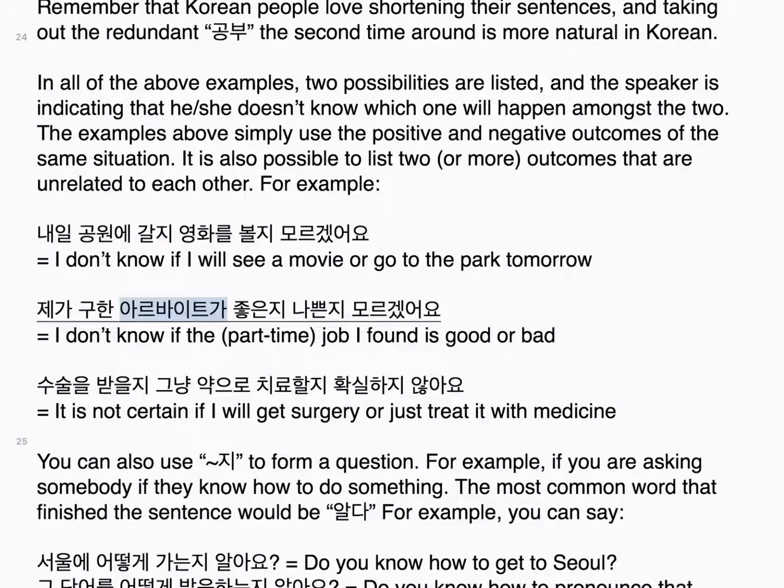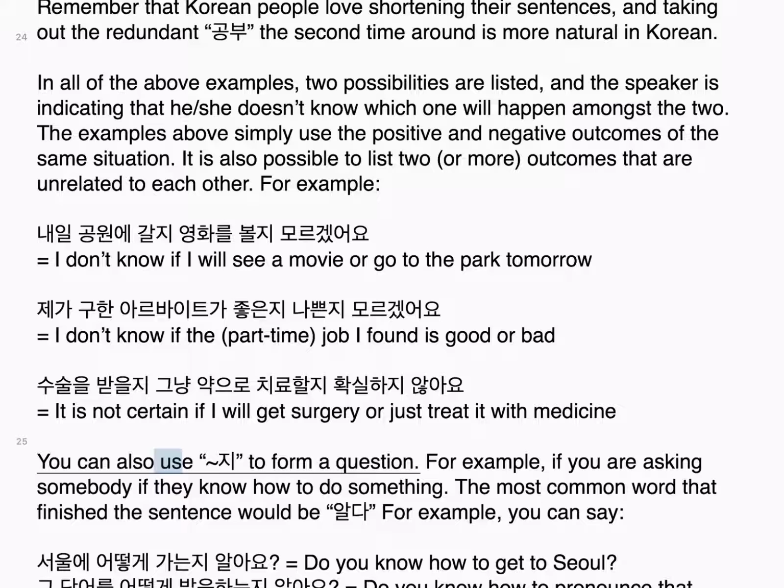제가 구한 아르바이트가 좋은지 나쁜지 모르겠어요. I don't know if the part-time job I found is good or bad. 수술을 받을지 그냥 약으로 치료할지 확실하지 않아요. It is not certain if I will get surgery or just treat it with medicine.